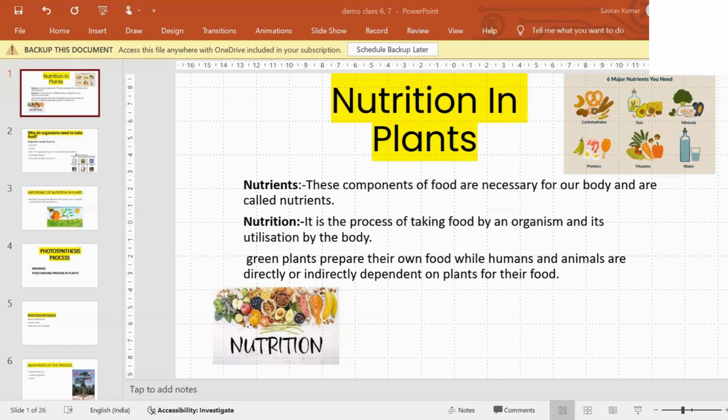If we take the example of non-vegetarians, they depend upon animals also. But in most cases, we depend upon plants. We are eating bread, so indirectly we are going to the plants for the bread. We are eating pulses, and we go to the plants for pulses also. So this is nutrients and nutrition, and we are depending upon plants for our food.